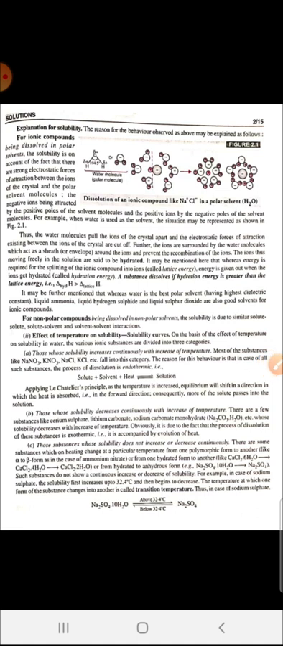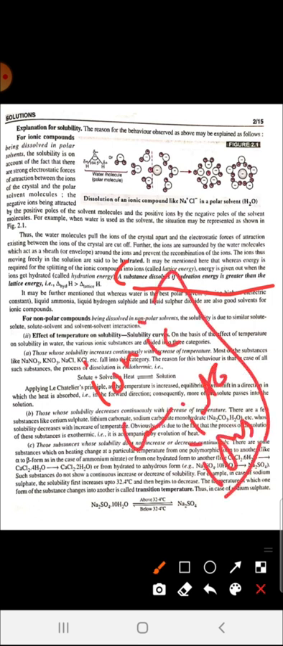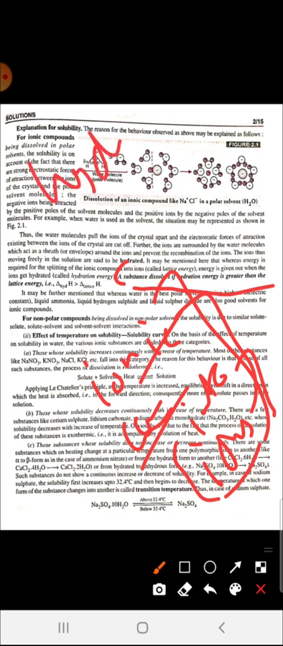The main point in this paragraph is that a substance dissolves if hydration energy is greater than lattice energy. Now, what is lattice energy? Lattice energy is the energy required to split an ionic compound into its ions, or reversibly, the energy required to make an ionic compound from ions. Reversibility is also there.